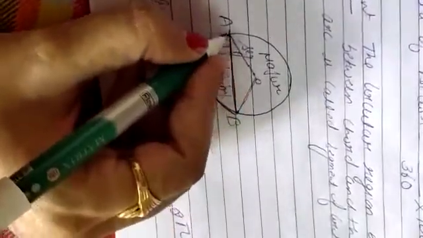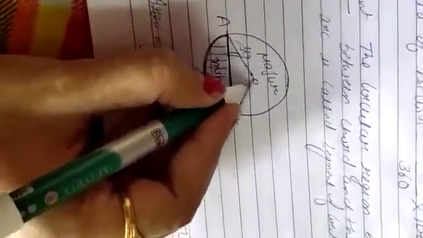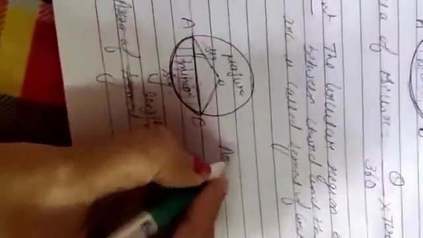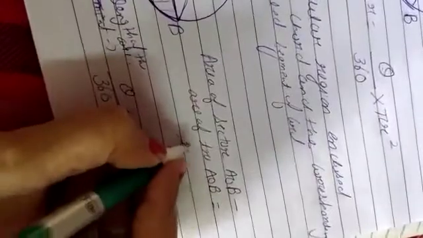This is now a sector. So area of sector AOB minus area of triangle AOB is equal to the area of the segment.